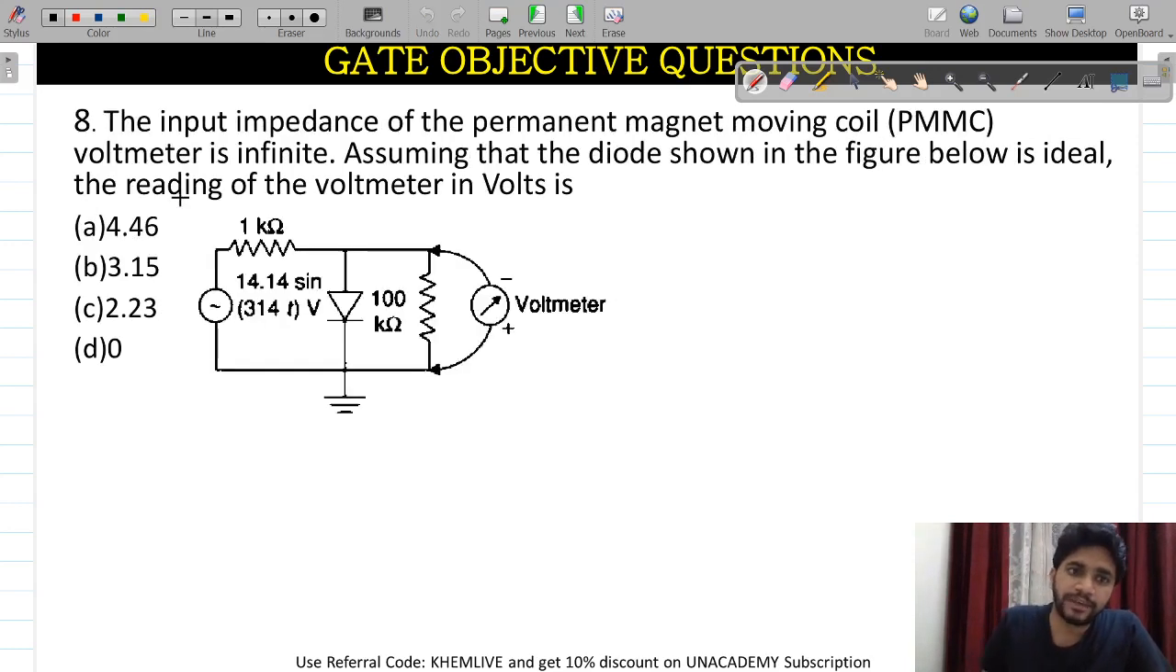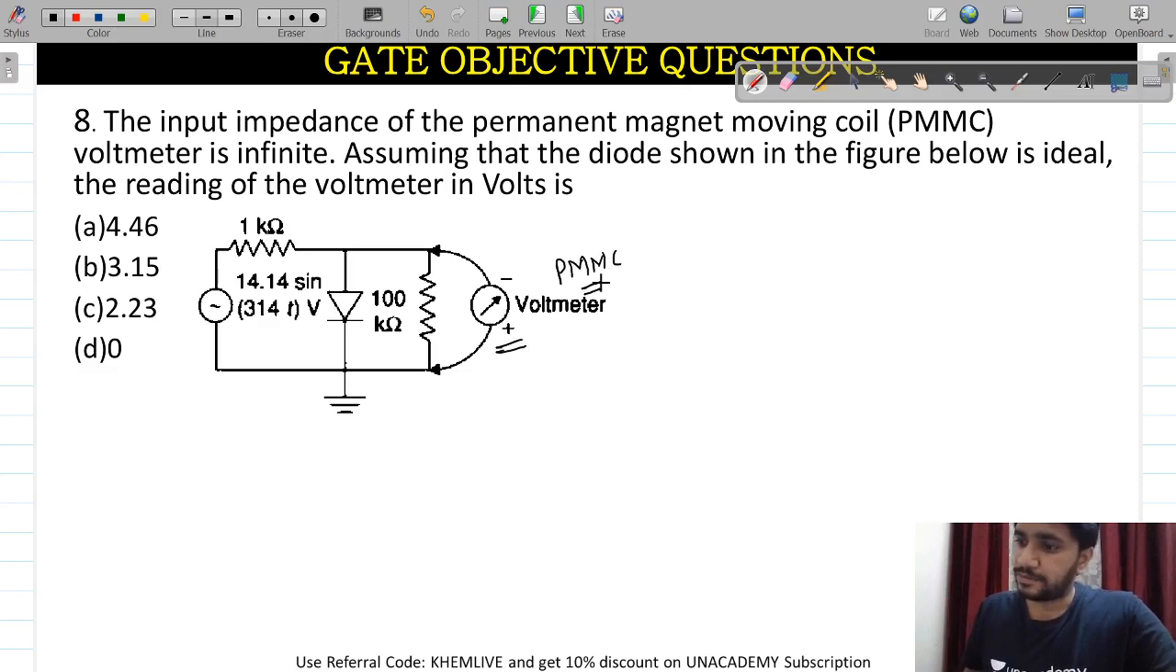I am moving ahead to my next question. This is a very beautiful question. Please pay attention and concentrate on this particular question. You will be very happy after this question. The input impedance of the permanent magnet moving coil, this is a PMMC instrument.